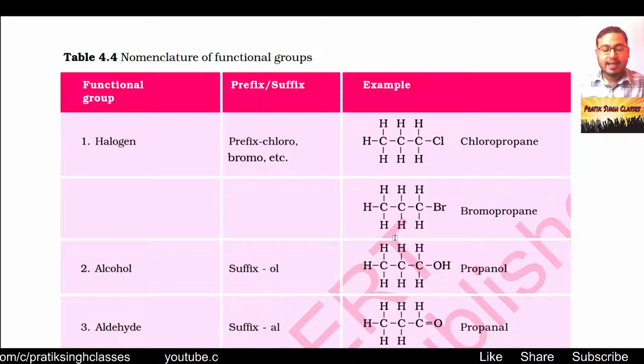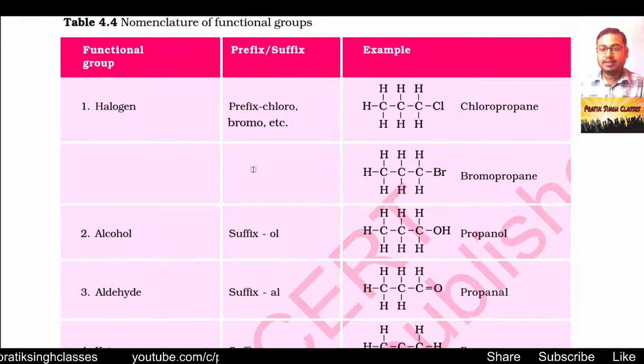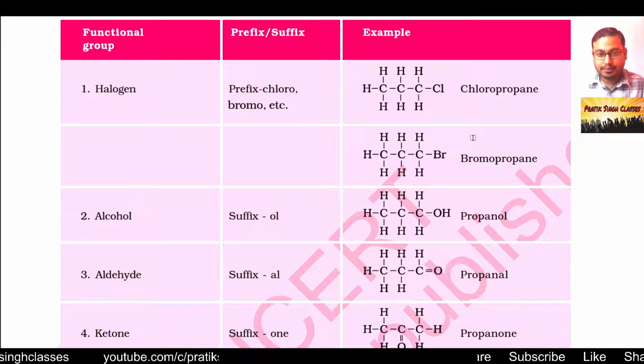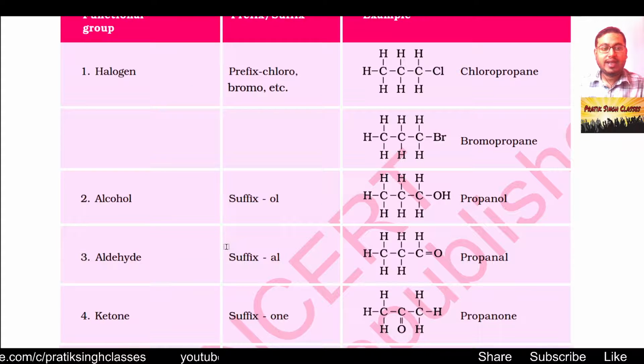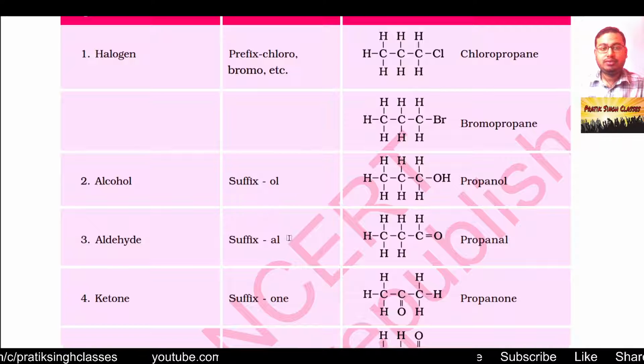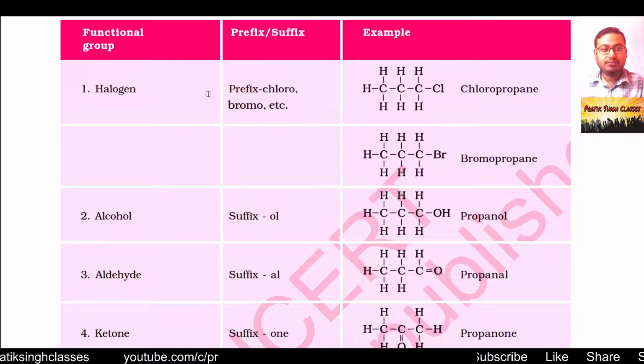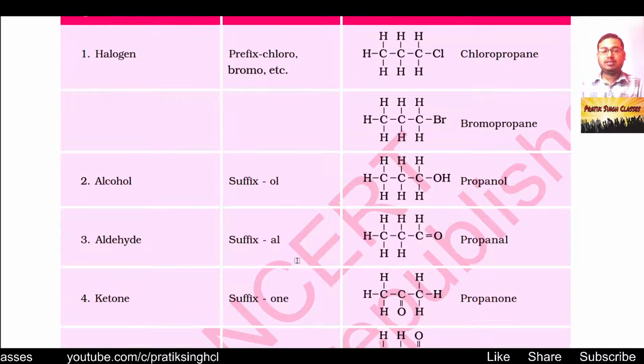Suppose we take bromine and a bromine atom is attached to propane. When a bromine atom substitutes one hydrogen atom from propane, the name becomes bromopropane. For alcohol we use the suffix -ol, and for the halogen group we use a prefix.